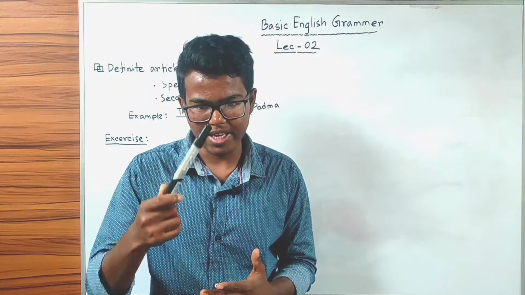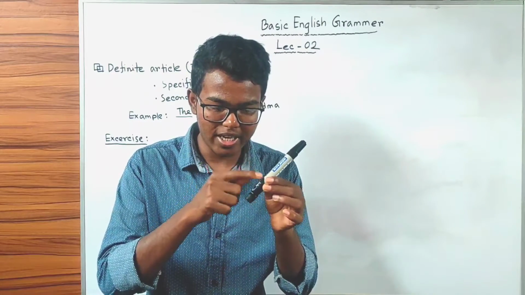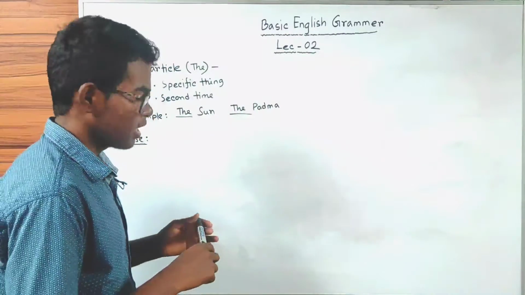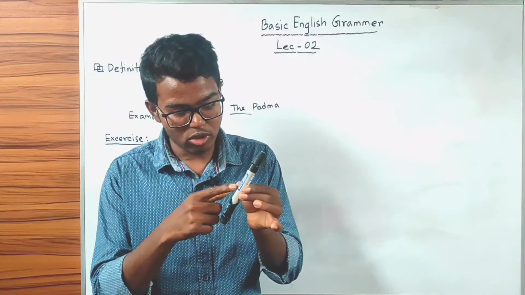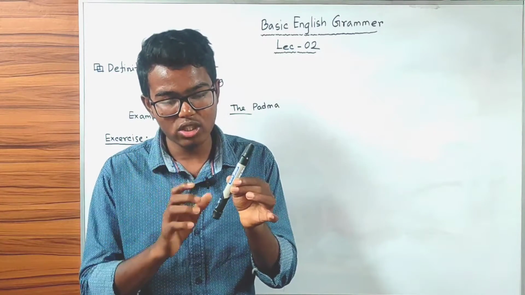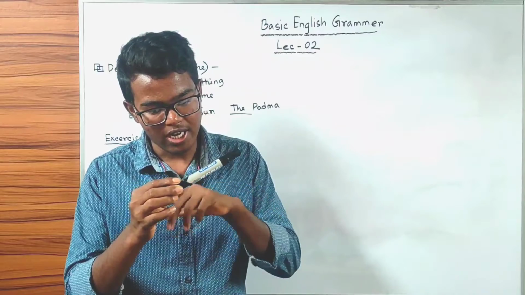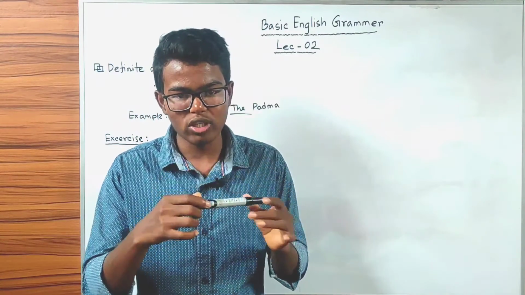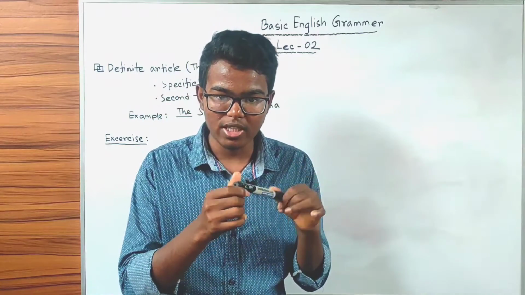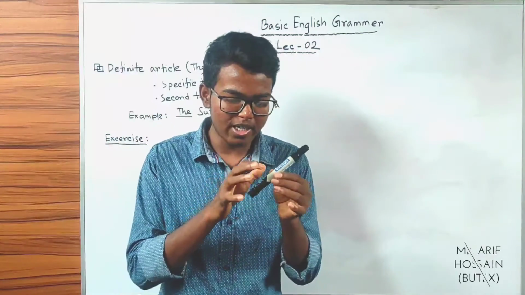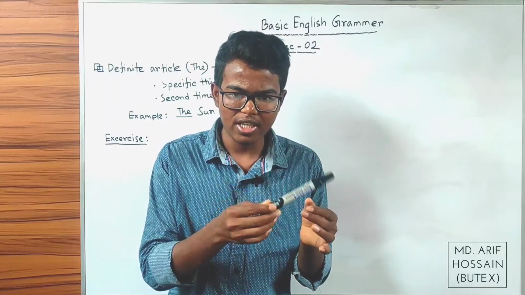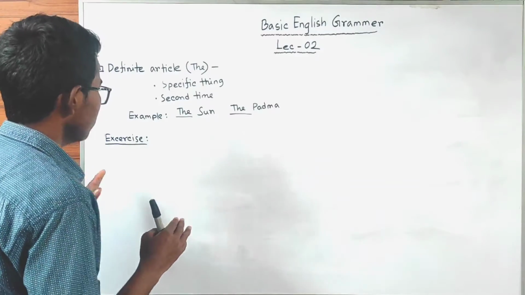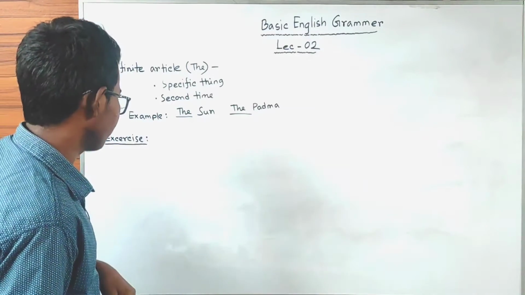I used a when I was just introducing this marker, and I used the when I had already told about this marker and I am talking about this marker for the second time. I have a marker in my hand. The marker writes black. So we use the definite article the when we talk about a thing for the second time.